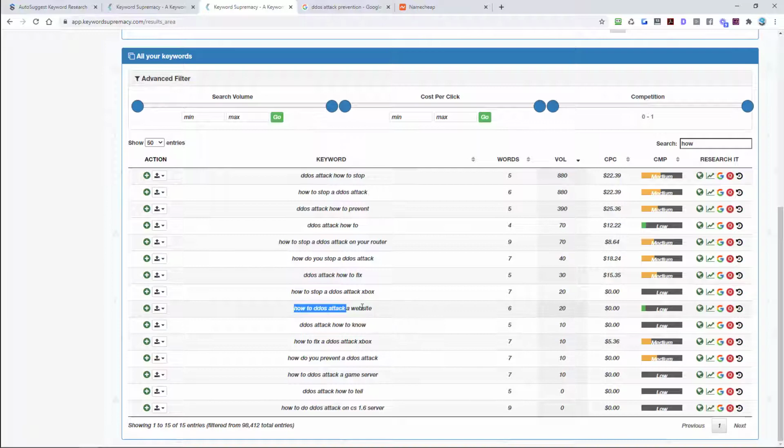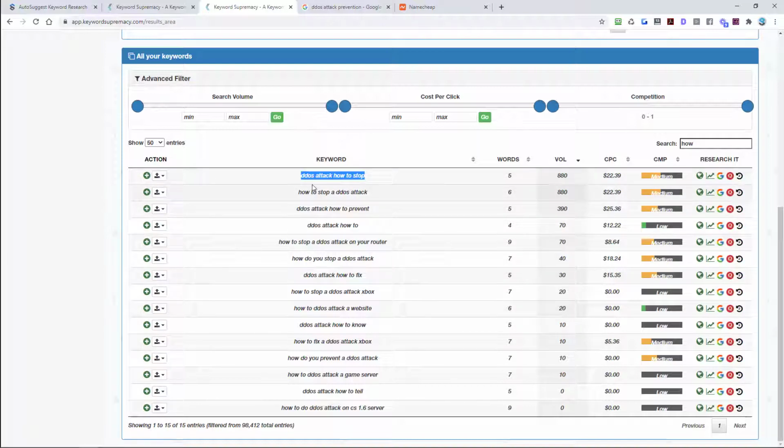So DDoS attack, how to know how to attack a website. This is a great little keyword, how to know when you're being DDoS. So how to stop, how to prevent DDoS, how to perform a DDoS attack, how to stop a DDoS attack on your router. How do you stop a DDoS attack? So there's lots of great little questions that we can be basically targeting with these keywords.